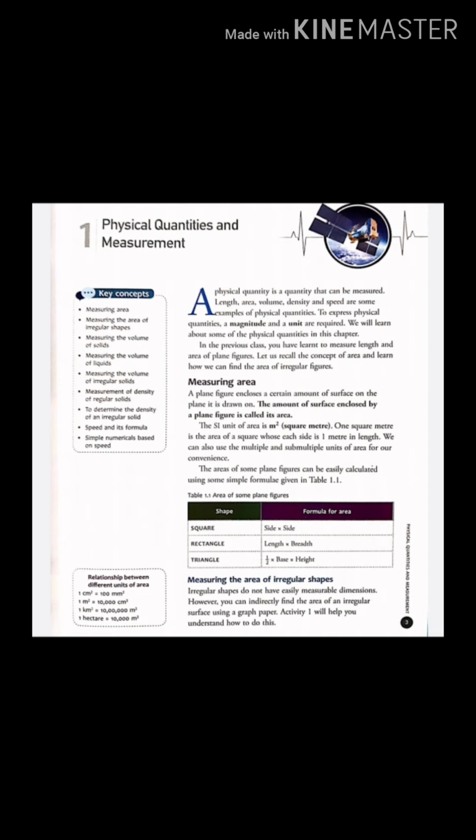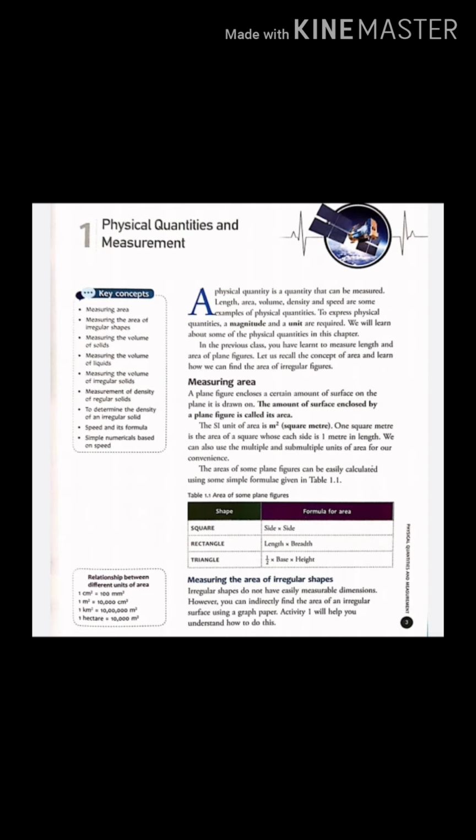Now children, see the density. What do you know about density? The lightness or the heaviness of an object is directly related to its density. A heavy object has more mass than a light object for the same volume. More mass packed in a given volume means greater density.